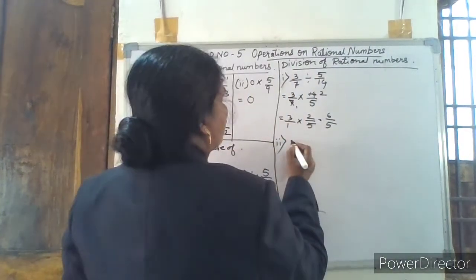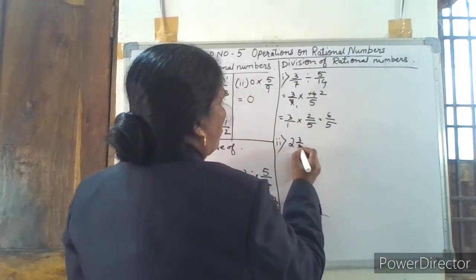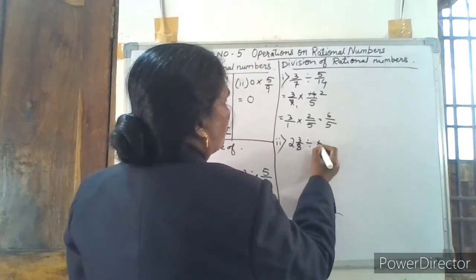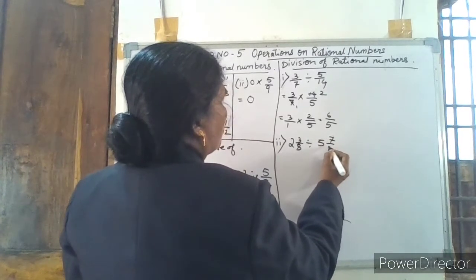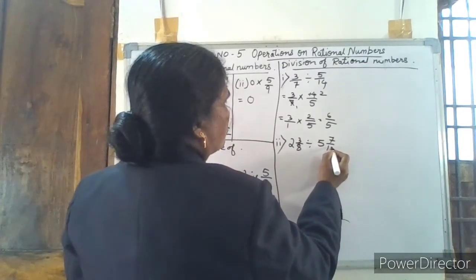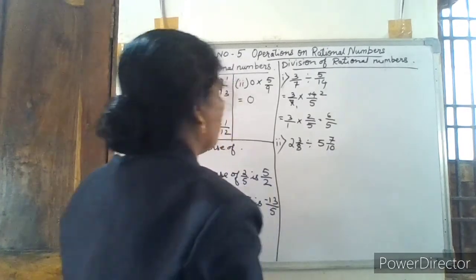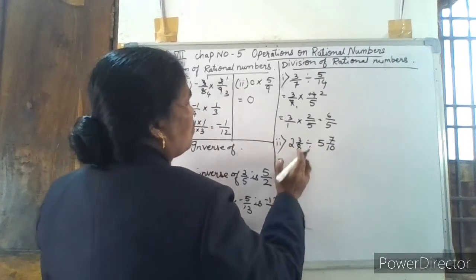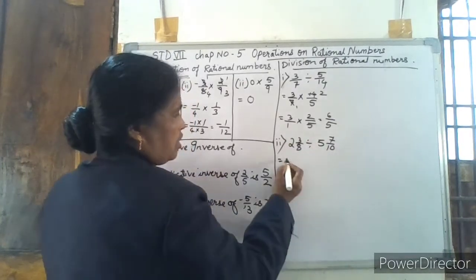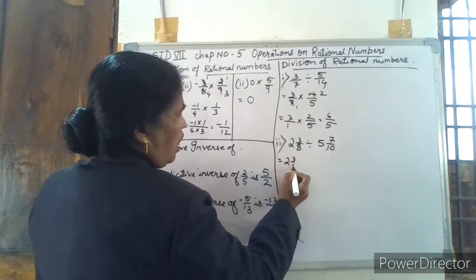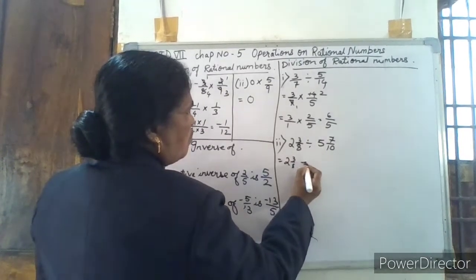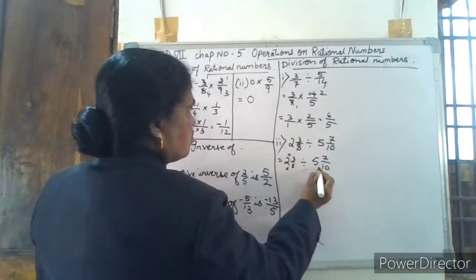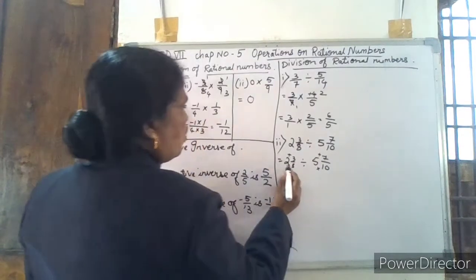Suppose 2 3 by 8 divided by 5 7 by 10. These are mixed numbers. First of all, convert them into improper fractions. So 2 3 by 8 divided by 5 7 by 10. Multiply, plus. So 8 twos are 16, plus 3 is 19.